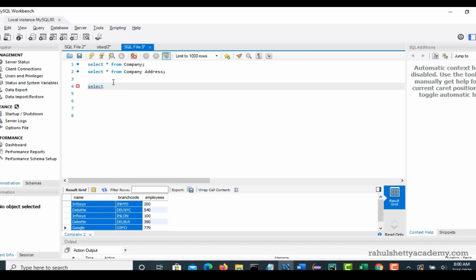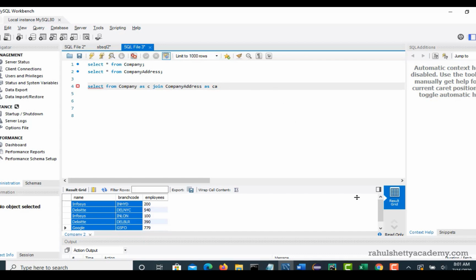Select. Whatever columns you want to select is secondary, but we have to join these two tables, right? So from company, give one reference to this company table as C, so that you can call the columns of this table with C. Join. What next? Company address, right? So we are clearly telling it to join company with company address, and the reference let's give as CA.